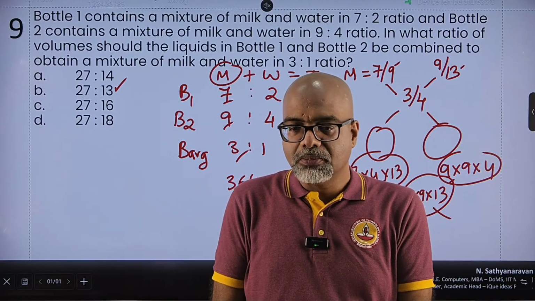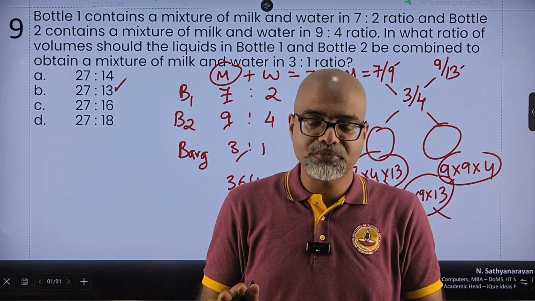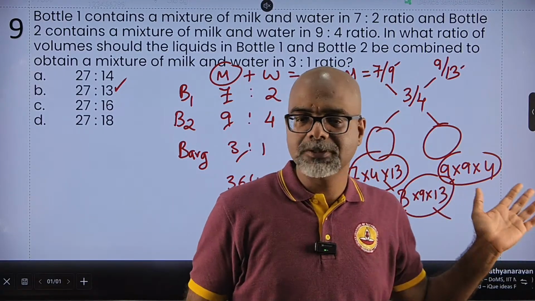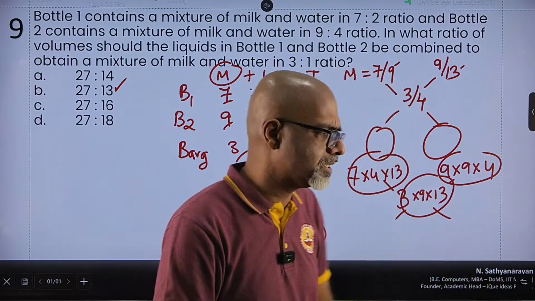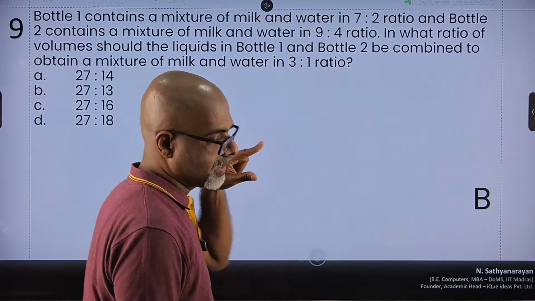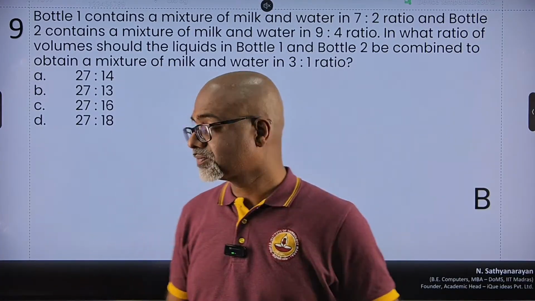Calculation intensive, but if you have a calculator on screen, absolutely easy. Even if you do not have a calculator on screen, multiplying these numbers won't take you more than 6 or 7 seconds per calculation. So option B has to be my answer in this case. Absolutely right. Great.